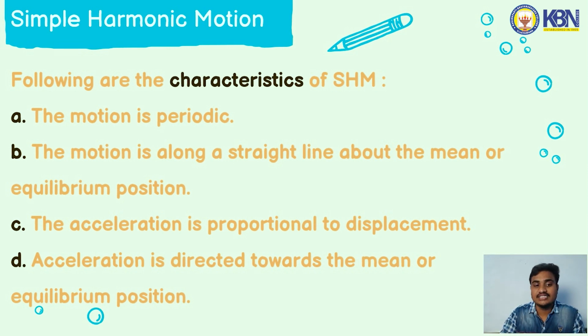The next is that the acceleration is proportional to displacement. And the last is that the acceleration is directed towards the mean or equilibrium position.